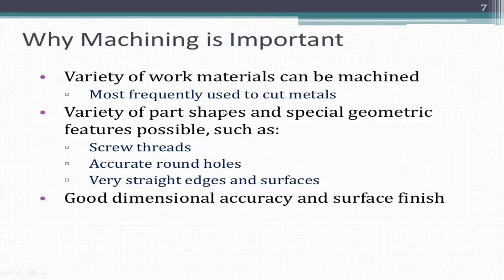Why is machining important? There are three reasons. First one is a variety of work materials can be machined, most frequently used to cut metals. Second one is a variety of part shapes and special geometric features are possible. And the third one is good dimensional accuracy and surface finish. In the second one, they are screw threads, accurate round holes, and very straight edges and surfaces.